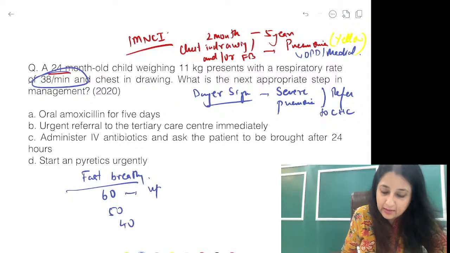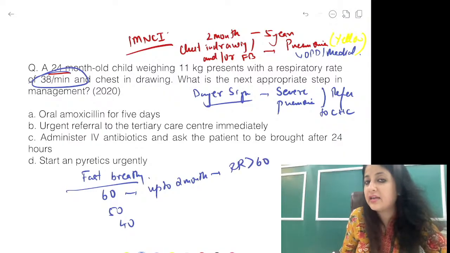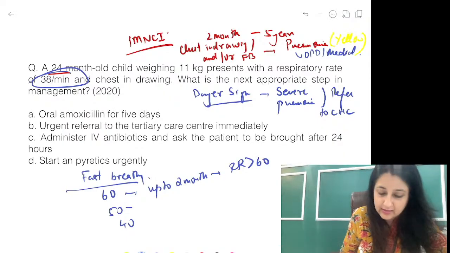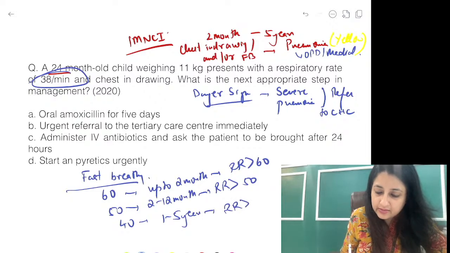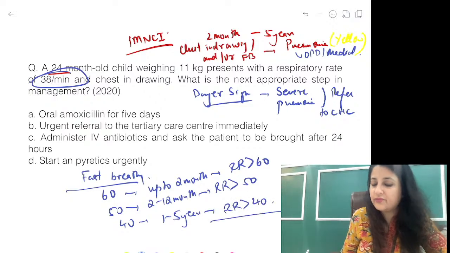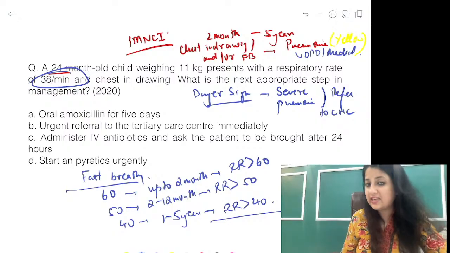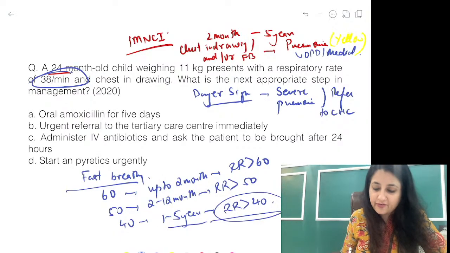What is 60? Up to 2 months. If a baby is less than 2 months old, respiratory rate of more than 60 breaths per minute is fast breathing. 2 to 12 months old, respiratory rate more than 50 breaths per minute, and 1 to 5 years old, respiratory rate more than 40 breaths per minute is fast breathing. So here it was 38 and he is 24 months, a 2-year-old. So is it fast breathing?